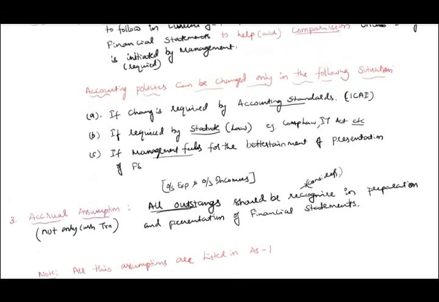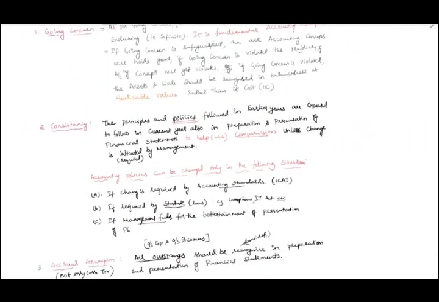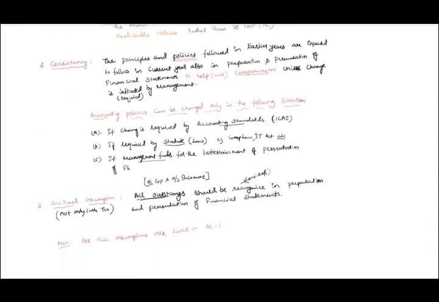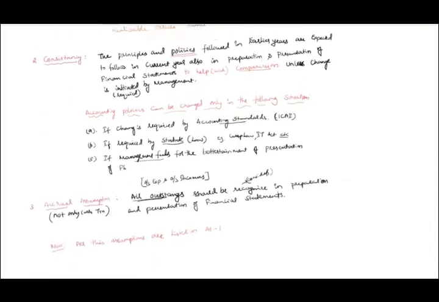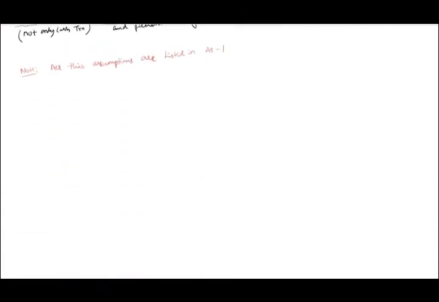Now in this, we have going concern, consistency, and accrual. So these three, I hope you have understood well. Yes, sir. Now let's go to pillar number 2. What is that? Part 2: concepts and conventions. In this chapter, the first assumptions we have completed. Now in part 2, I'm going to complete concepts and conventions simultaneously.